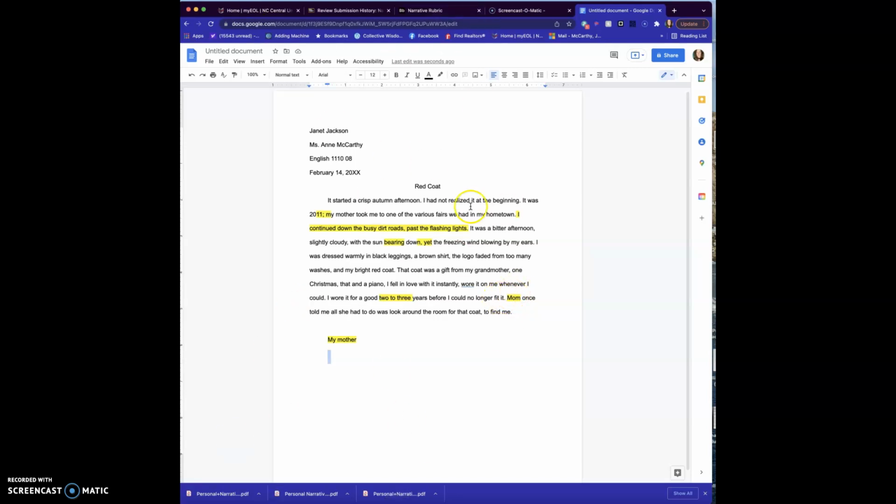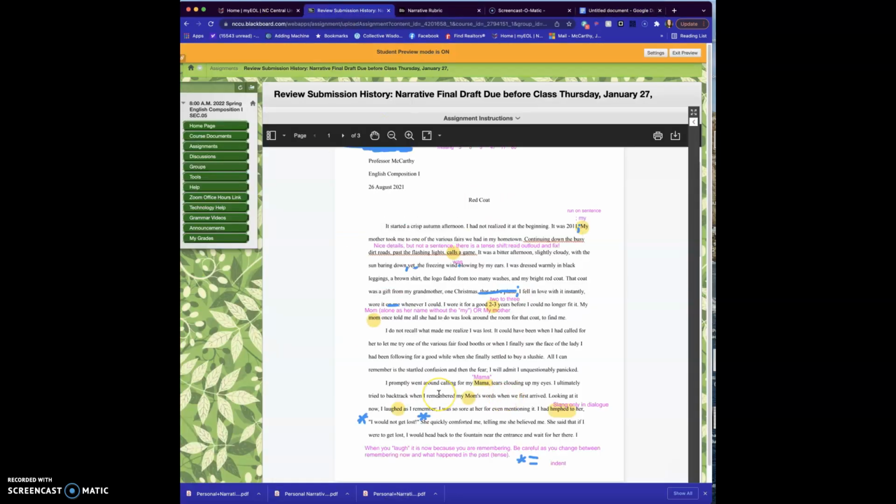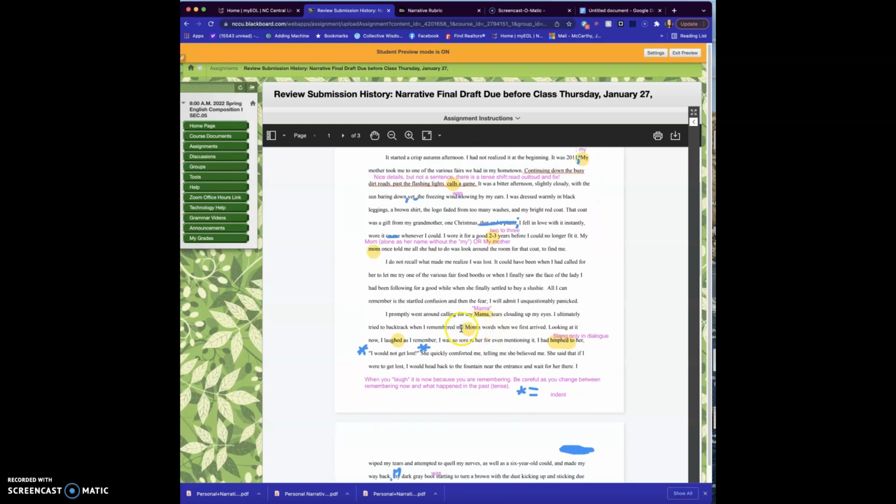And I know I didn't get every single thing that was marked here, but you get the idea. Now notice later, if I just highlight it, like if you see a circle, to see how it says my mom's down here, it needs to be mom's words or my mother's. Looking at it now, I laugh as I remember, because we're talking about now. If you see these little stars, I'm telling you that you need to indent. So this dialogue needs to stand alone. So make sure that you do indent.